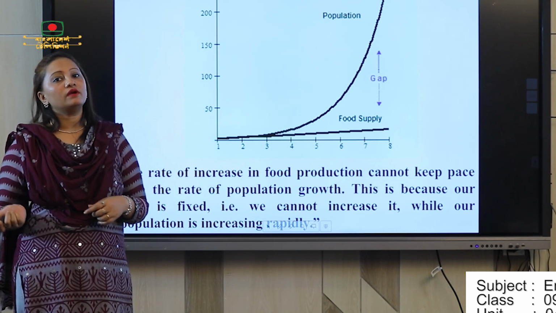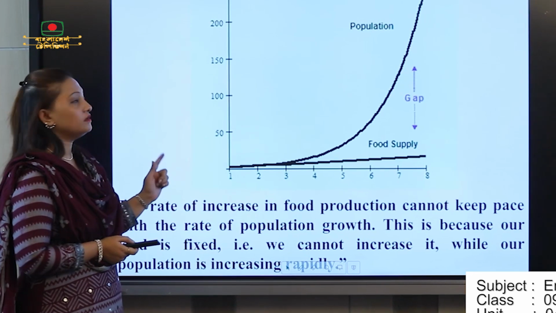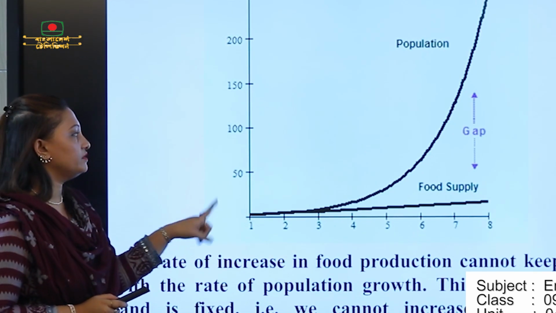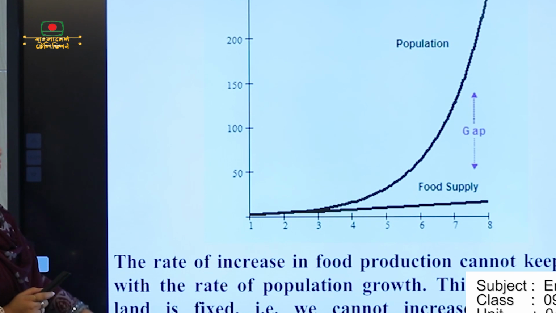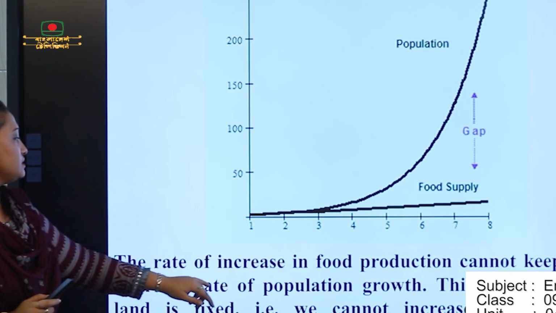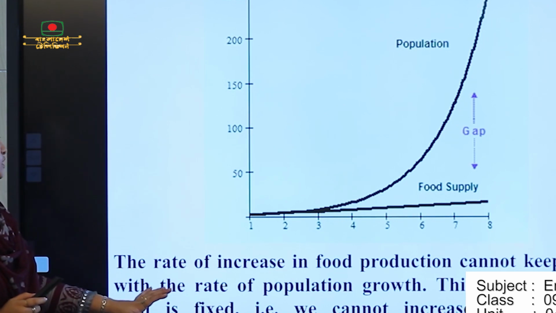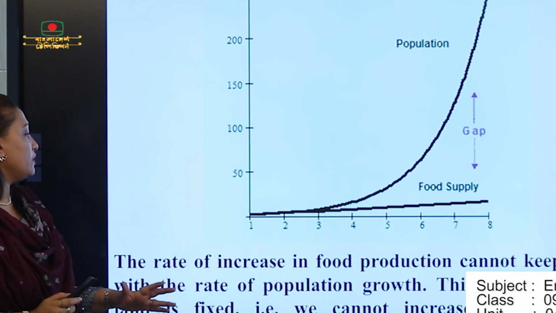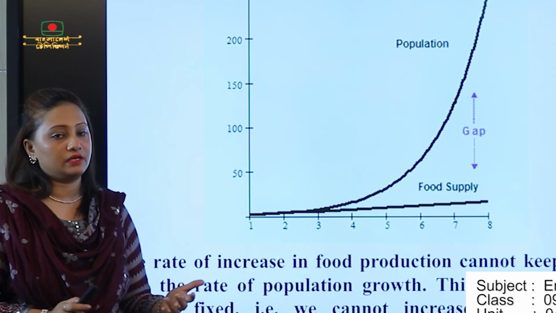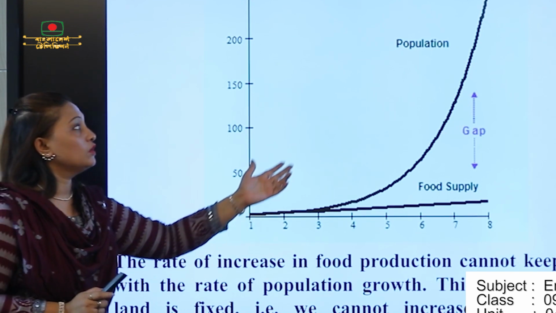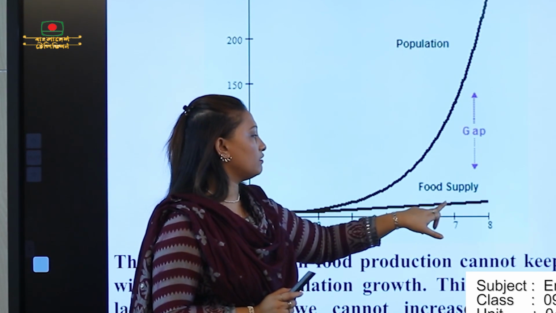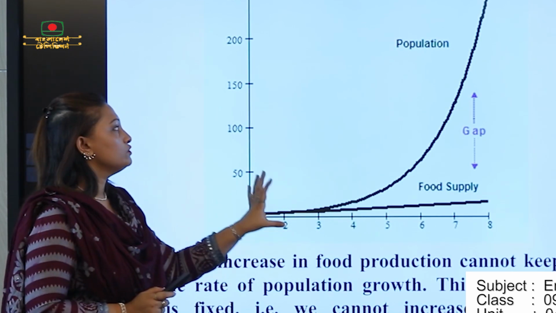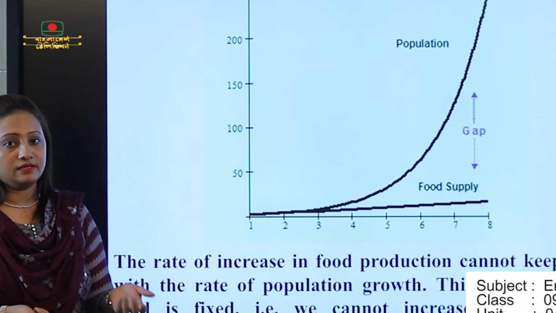That is related to our lesson 3. Here you can see a graph. Our lesson is about food problems. First we need to read what is written there: the rate of increase in food production cannot keep pace with the rate of population growth. This is because our land is fixed. We cannot increase it while our population is increasing rapidly. Through the graph you can find out our population and our food supply. This is very contradictory. Through the picture we can get an idea.